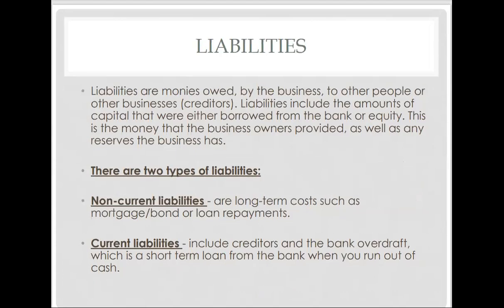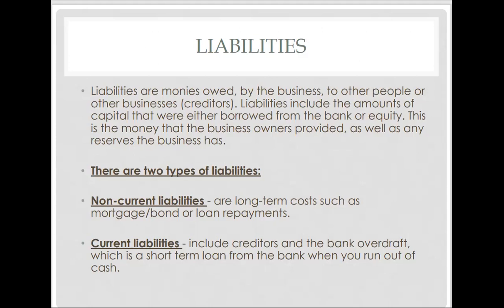Next, we'll move on to liabilities. Liabilities are monies owed by the business to other people or other businesses, which are your creditors. So remember, we said debtors are people that owe us as a business. And then if we as a business owe other people, they are known as our creditors. Liabilities include the amount of capital that were either borrowed from the bank or equity. This is the money that the business owners provided, as well as the reserves that the business has.